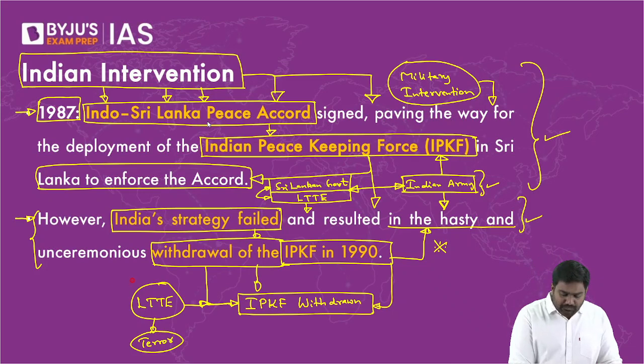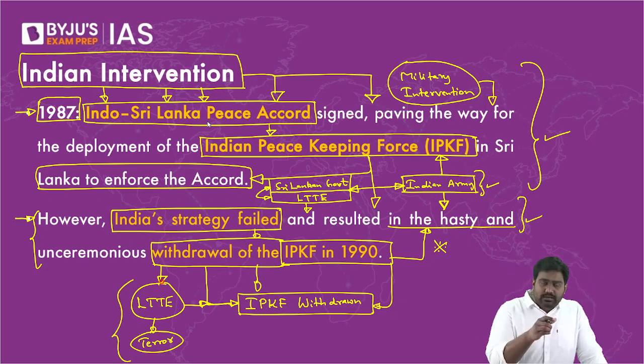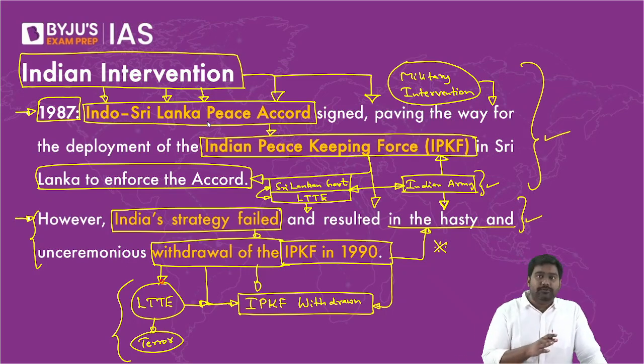At any cost, LTTE had to be wiped out for what it had done to Indian soldiers and how it had destabilized the whole region. Not just Sri Lanka, even southern India and the Indian Ocean had been destabilized by LTTE. Drug trafficking and arms smuggling were rampant because of LTTE across the region, right? So now, India had to change the strategy to target LTTE.